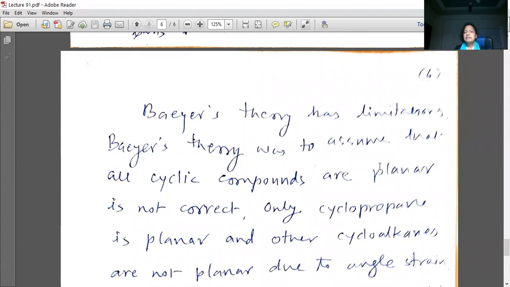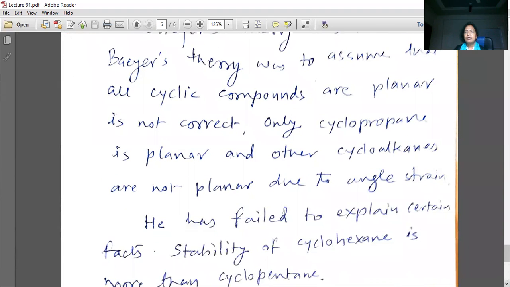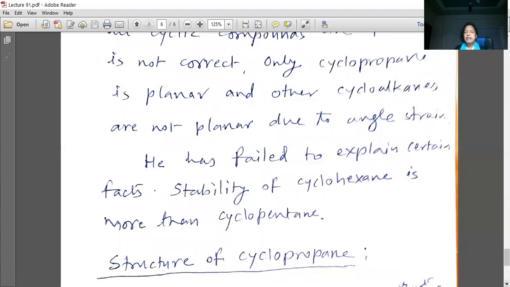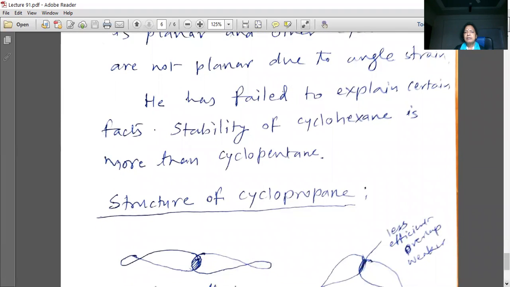Bayer's theory has limitations. Bayer assumed that all cyclic compounds are planar, but it is not correct. Only cyclopropane is planar and other cycloalkanes are not planar due to the angle strain. He failed to explain certain facts, such as the greater stability of cyclohexane than cyclopentane.